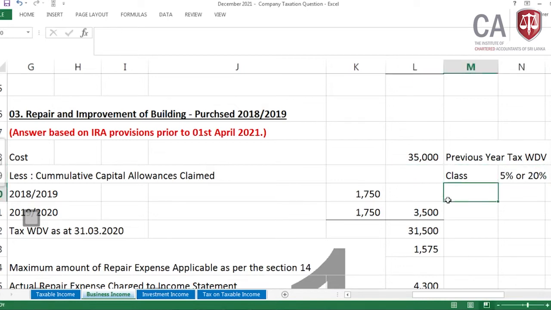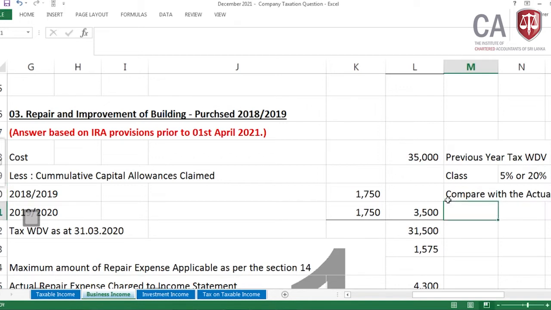Then after that we need to compare it with the actual repair and improvement cost.